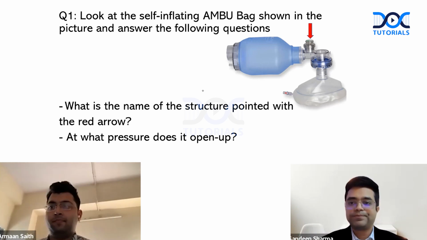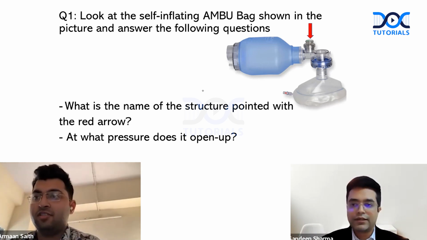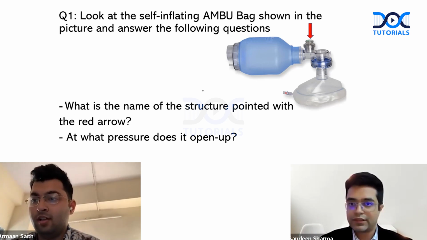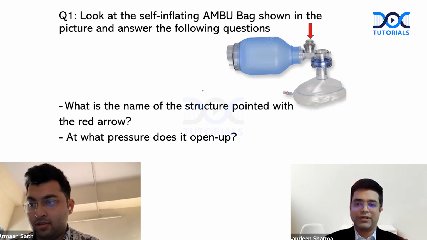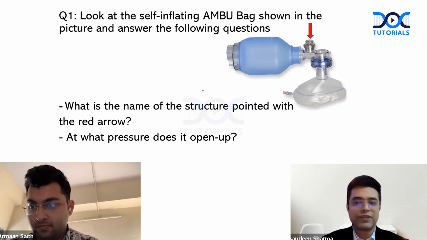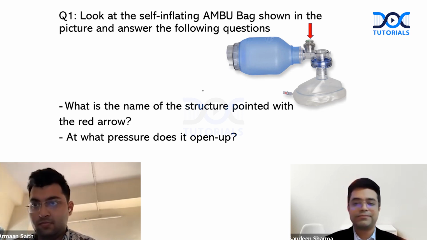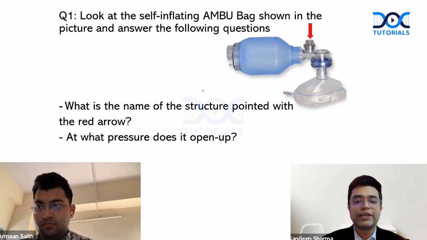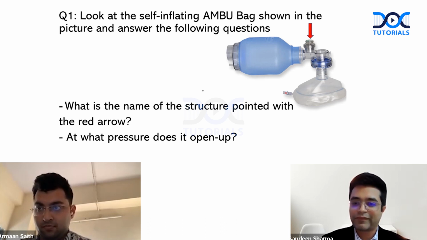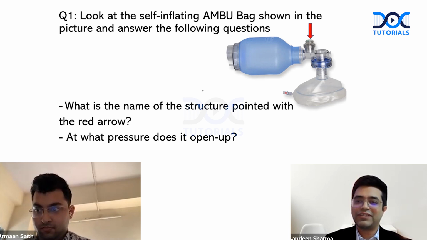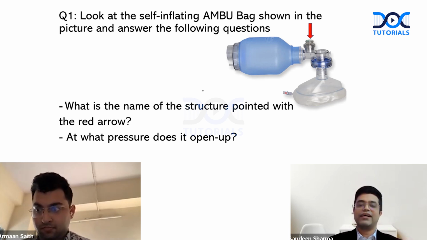Dr. Arman? Yes, sir. The name of the structure is the fish mouth valve. Okay. And sir, it opens up at a pressure of 50 centimeters of water. Okay. Anybody want to differ from Dr. Arman? Anybody want to differ or give another answer here? Sir, a pop-off valve and 35 to 40 centimeters of water. Of water. Yes, that is saline.